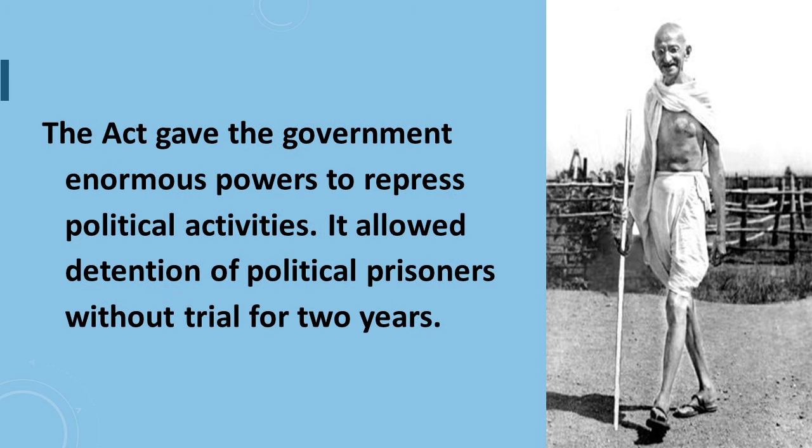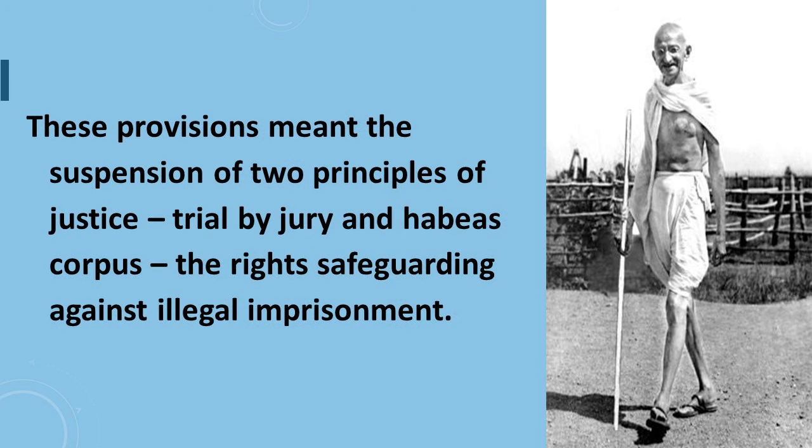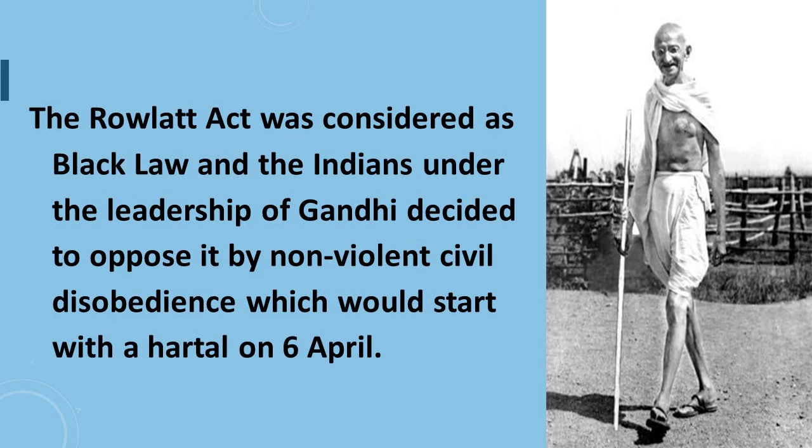The next point is, the Act gave the government enormous powers to repress political activities. It allowed detention of political prisoners without trial for 2 years. Next is, these provisions meant the suspension of 2 principles of justice, trial by jury and habeas corpus, the rights safeguarding against illegal imprisonment. Next point is, the Rowlatt Act was considered as black law and the Indians under the leadership of Gandhiji decided to oppose it by non-violent civil disobedience, which would start with a hartal on 6 April.